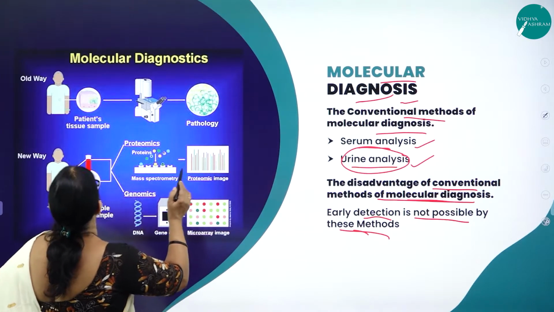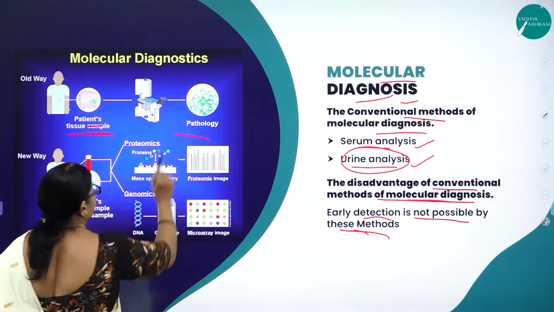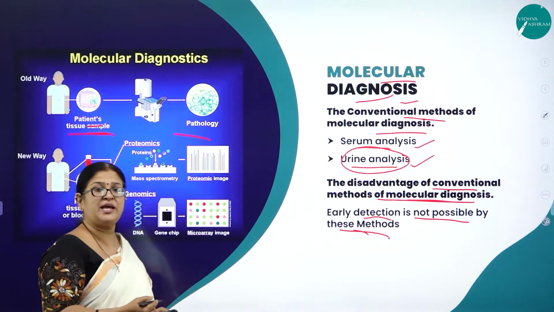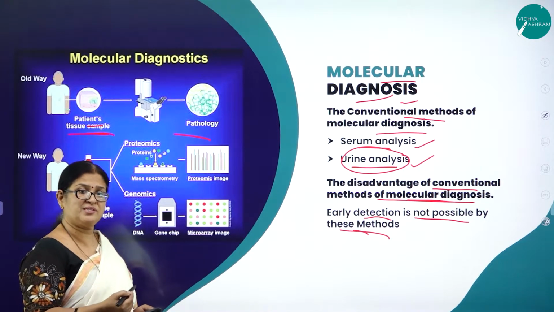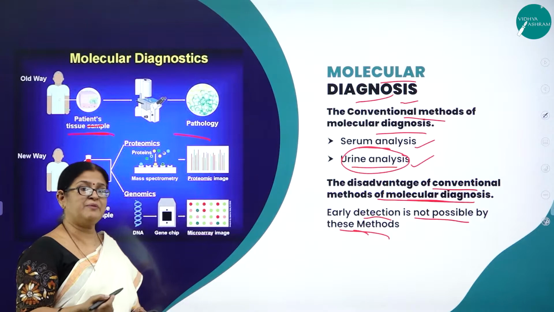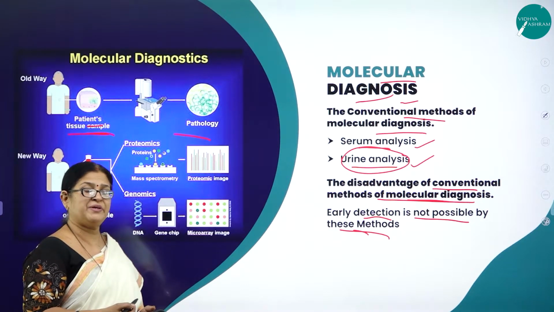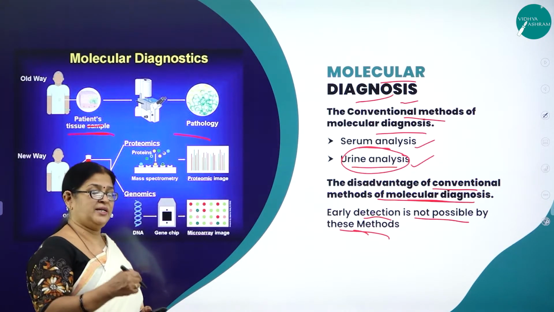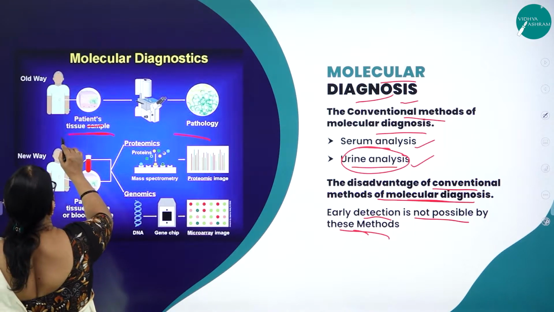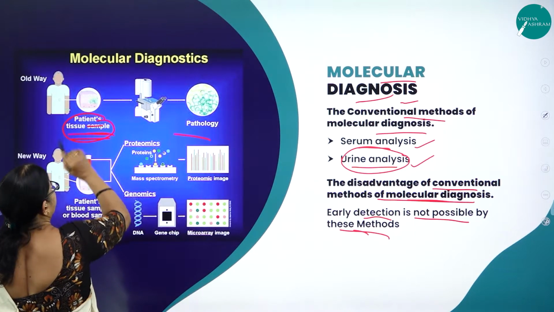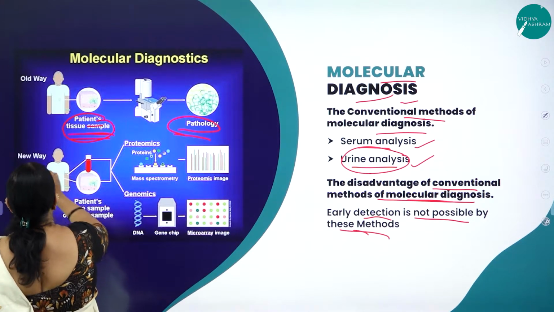So here you can see molecular diagnosis, the old way. A patient tissue sample is taken, then it is taken to a pathology lab. Do you know what a pathology lab is? A pathology lab is a lab where the diseases of plants and animals are diagnosed. For example, in plant pathology, plant diseases are identified, and in animal pathology, we identify the diseases of animals. So this is the old method. The tissue of the patient is taken and then it is identified. That is pathology. So what is the new method?